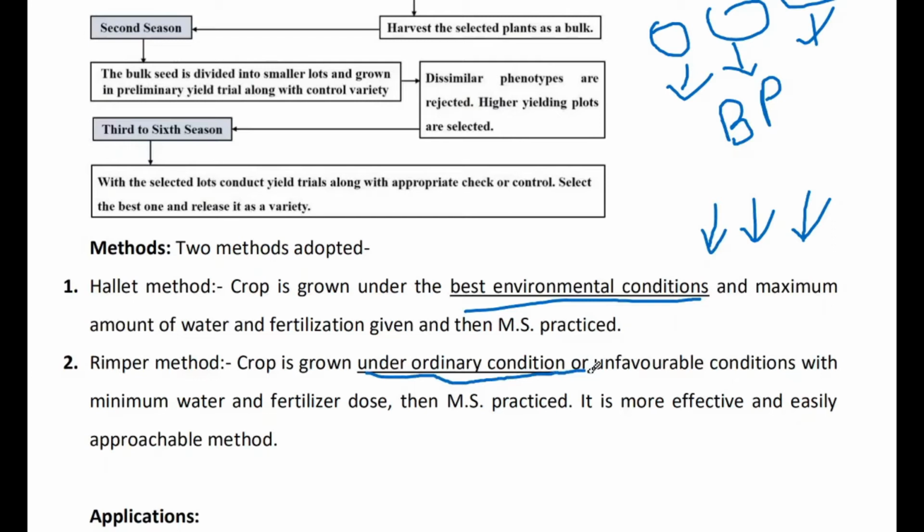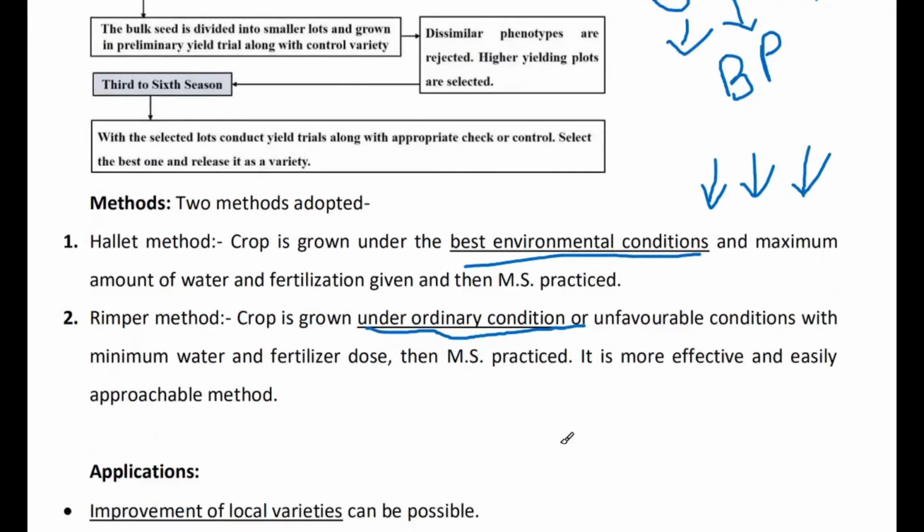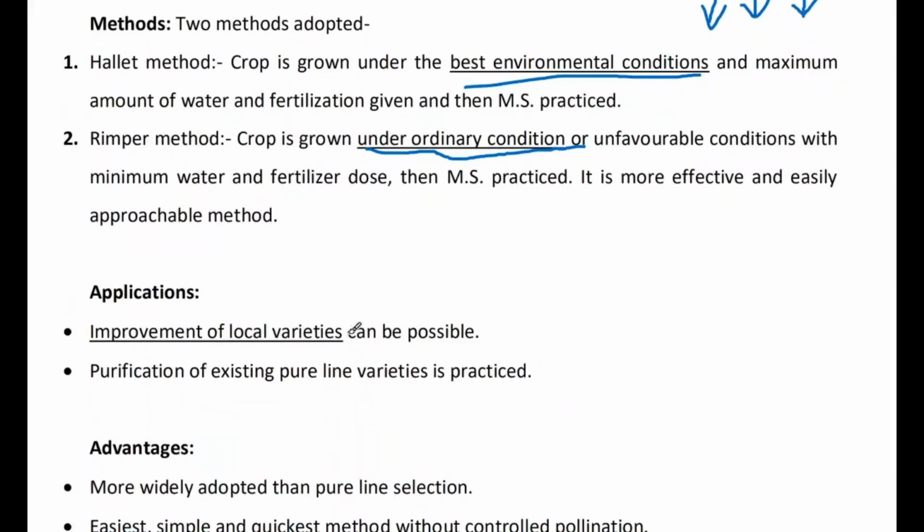We give a minimum of fertilizer, a minimum of irrigation, and minimum care and maintenance. Application: improvement of local varieties can be done by this, and purification of existing pure line varieties can be achieved. So whatever you got from pure line varieties, you can go for mass selection and develop a good variety.